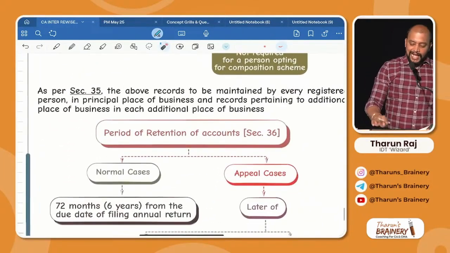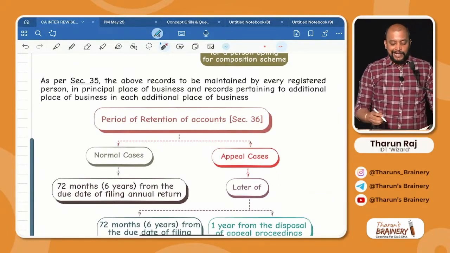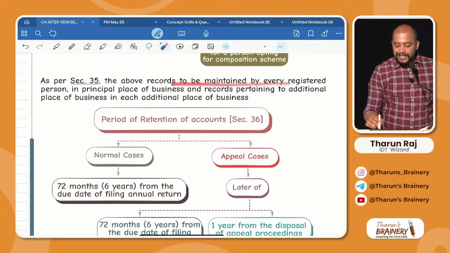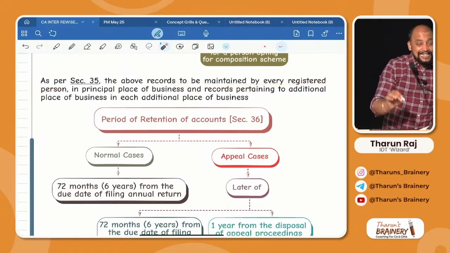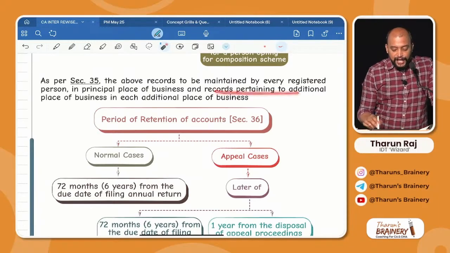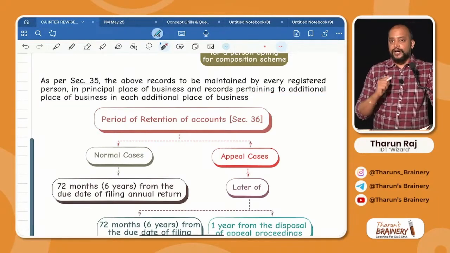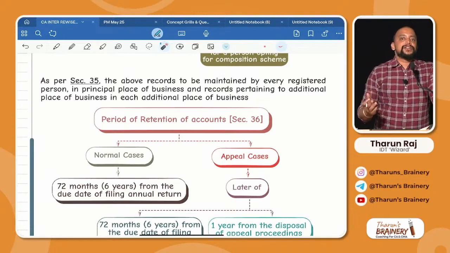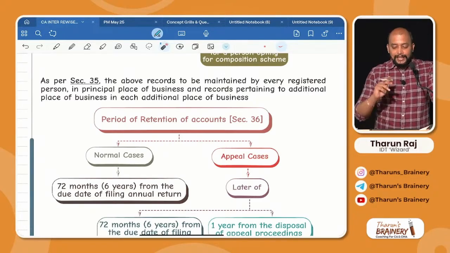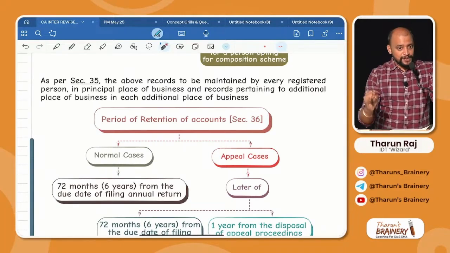Now see below, as per section 35, where these accounts and records are to be maintained? The above accounts and records are to be maintained by every registered person in the principal place of business, and records pertaining to an additional place of business in each additional place of business. Focus. I have registration in Tamil Nadu. In Tamil Nadu, I have 4 places of business. Chennai is my principal place of business. Coimbatore, Madurai and Salem are my additional places of business.